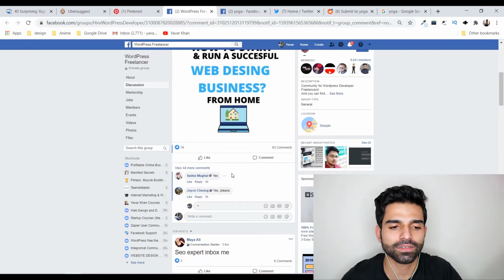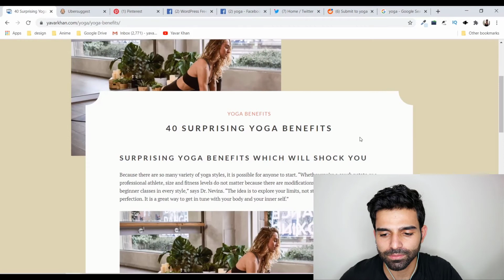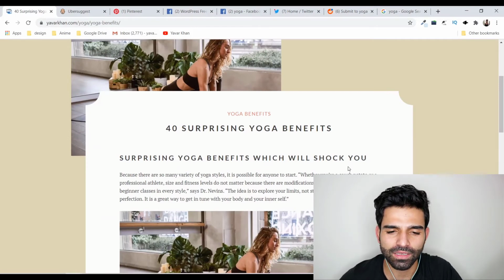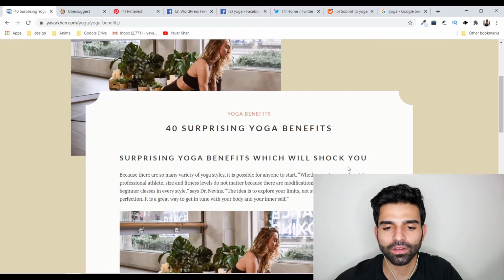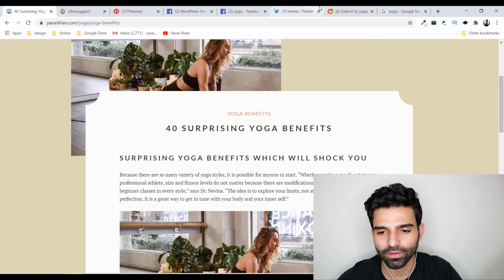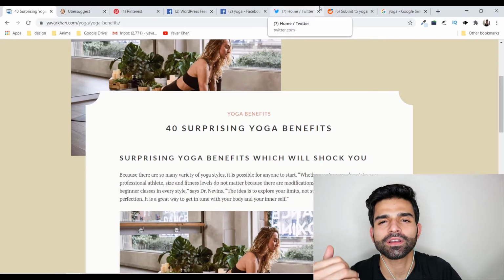And then what you could do is put an email subscription box over here, capture their emails, start sending them weekly updates about your blog, build a connection, build your brand, and then you could start making more money online. A lot of ways are there. You can use Twitter, Reddit, Tumblr, a lot of things.